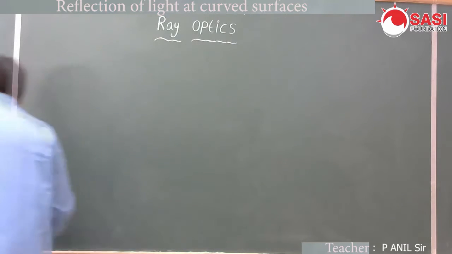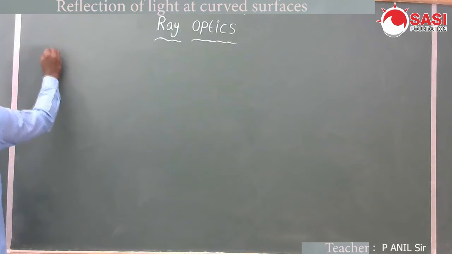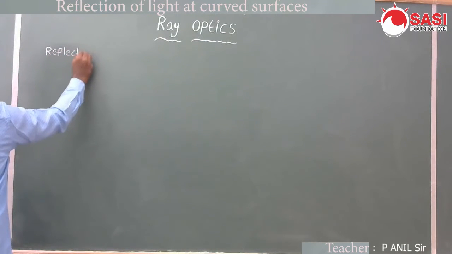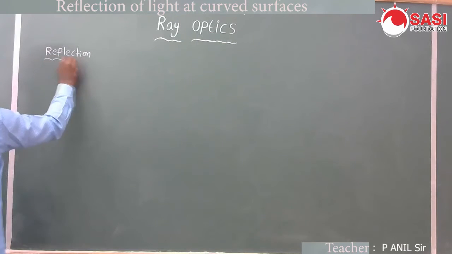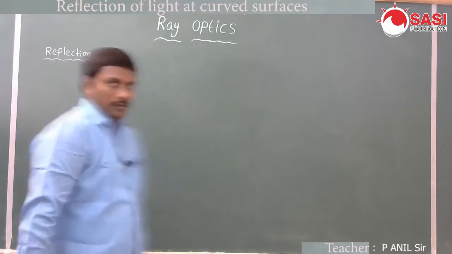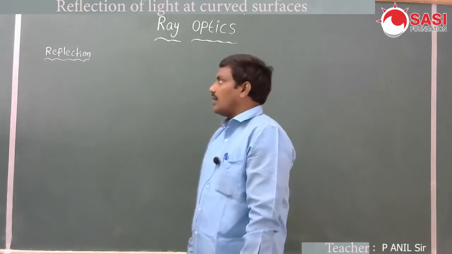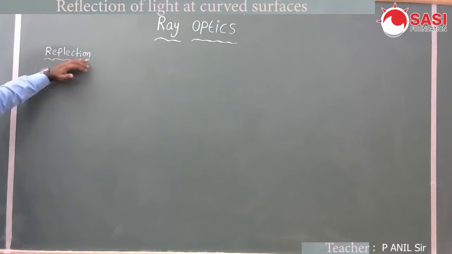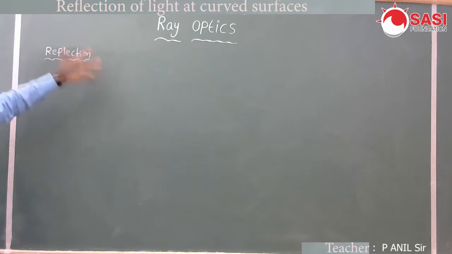Reflection means when a light ray is incident on a surface separating two media, some part of the light is reflected into the same medium.